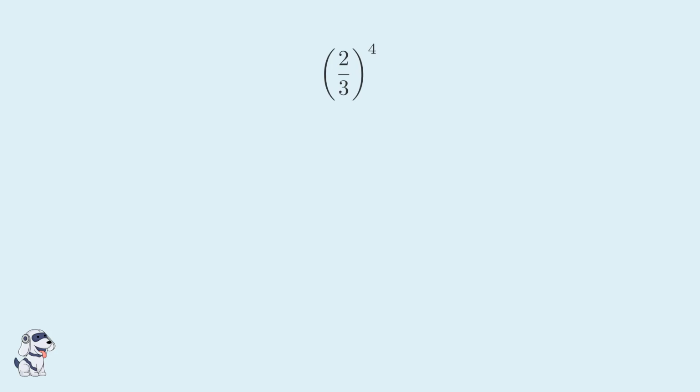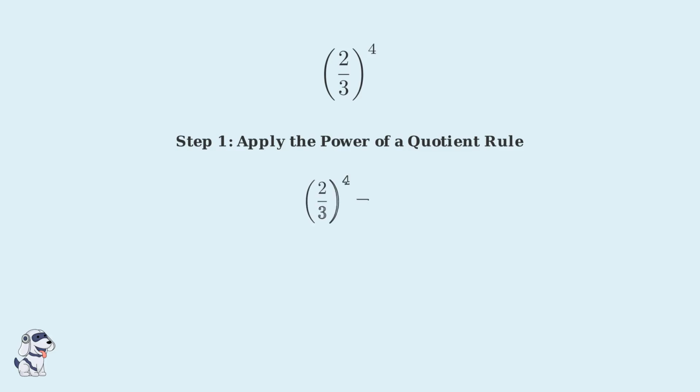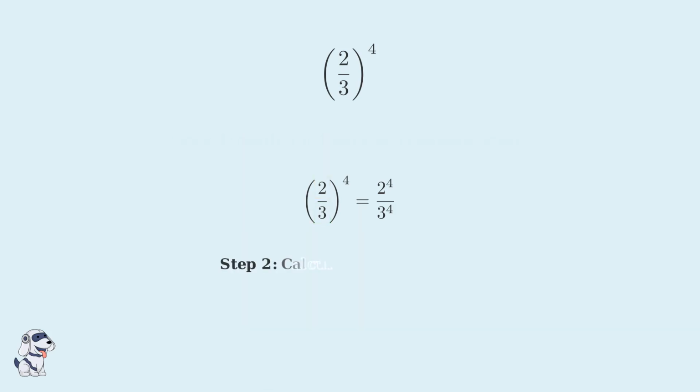Now let's solve this step by step. We start with 2/3 raised to the fourth power. Step 1. We apply the power of a quotient rule. This means we raise both the numerator 2 and the denominator 3 to the fourth power separately. Step 2. Let's calculate the numerator. 2 to the fourth power means we multiply 2 by itself 4 times. Step 3. Now let's calculate the denominator. 3 to the fourth power means we multiply 3 by itself 4 times.